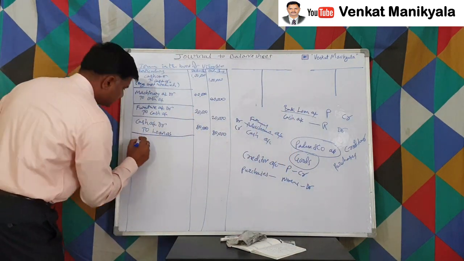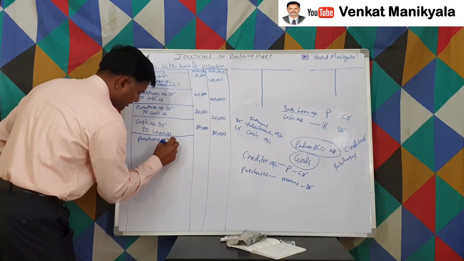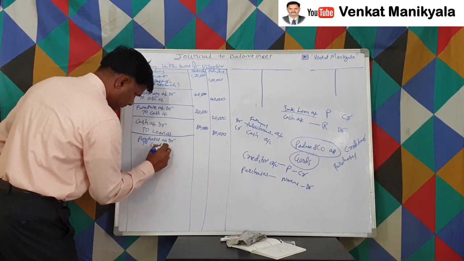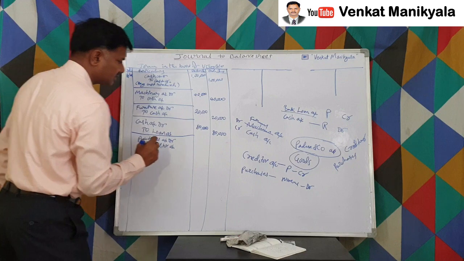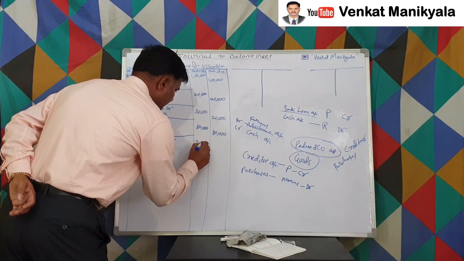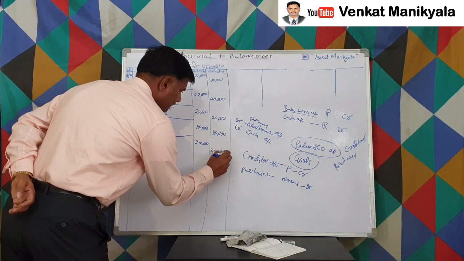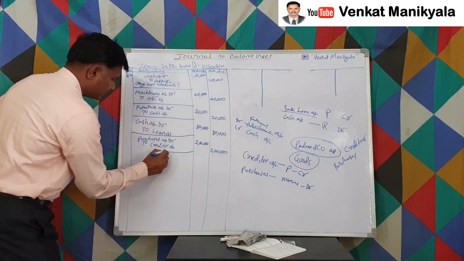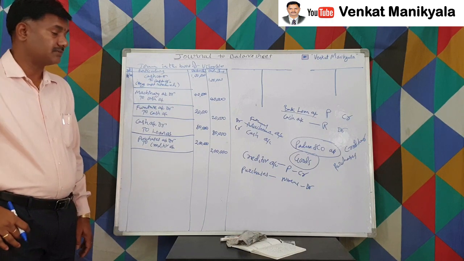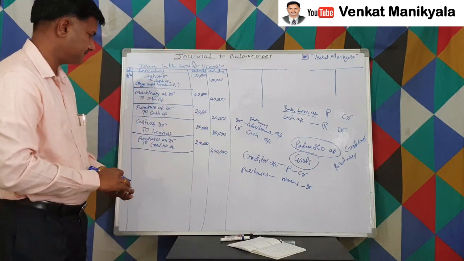So now the entry is purchases account debtor to creditors account. Most students, even professionally qualified ones, need the difference between this creditors and subledger, which we'll discuss in an advanced lecture, right?